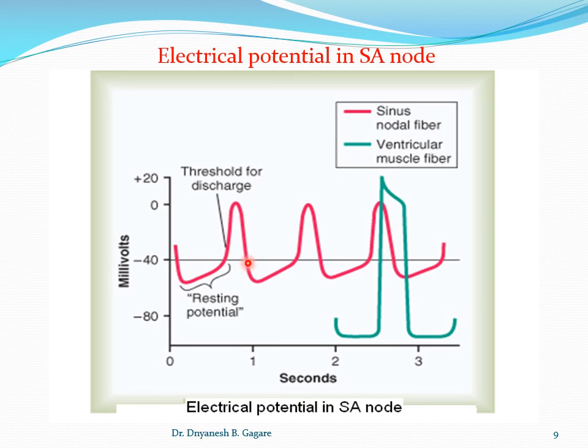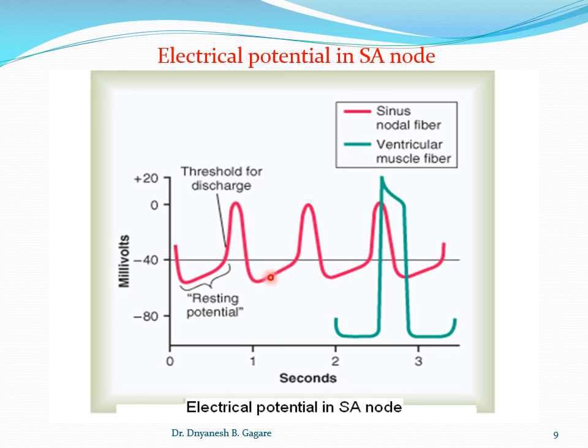Up to this point it is called the repolarization, but the channels remain open for more time, and that is called the hyperpolarization. Here, the mechanism of one impulse, the production of one impulse, is completed. So one cardiac impulse is produced.